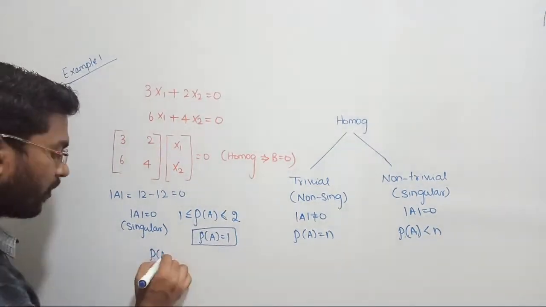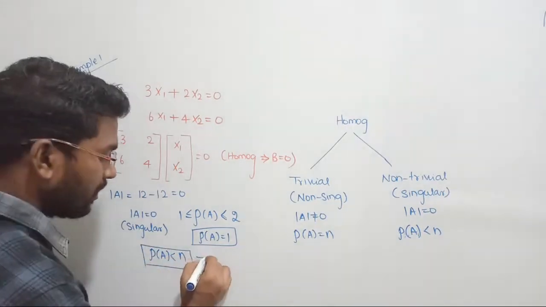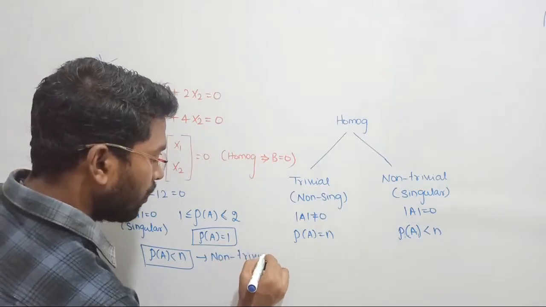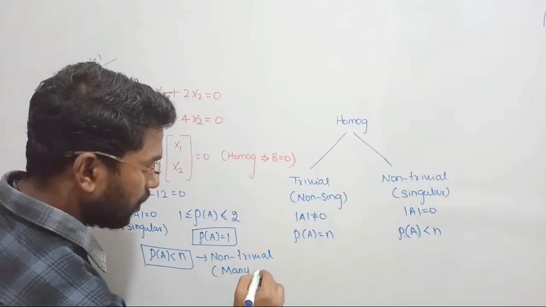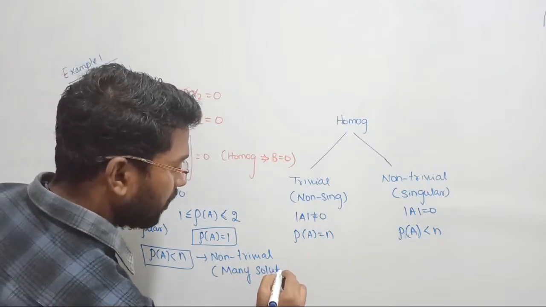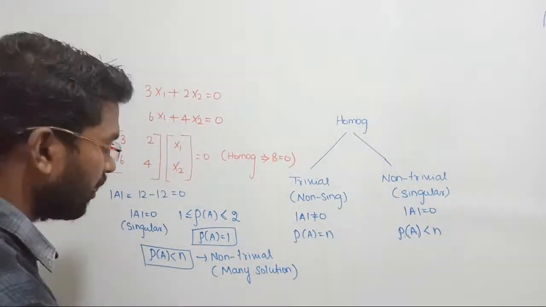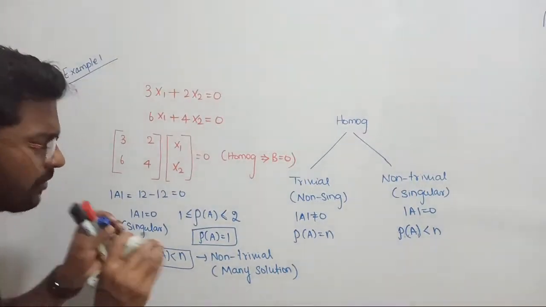So since the rank of A is less than n, such a system will provide non-trivial solution, or I said many solutions. There might be a possibility of getting many solutions for the given system. Clear? So that is how we are getting answer for homogeneous systems. Test very simply will be tested.